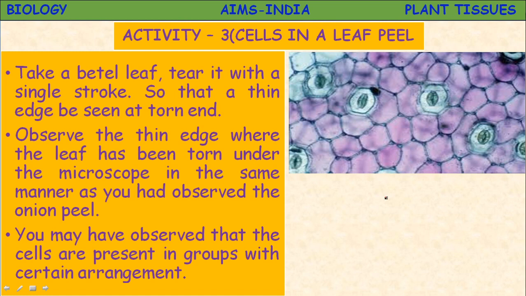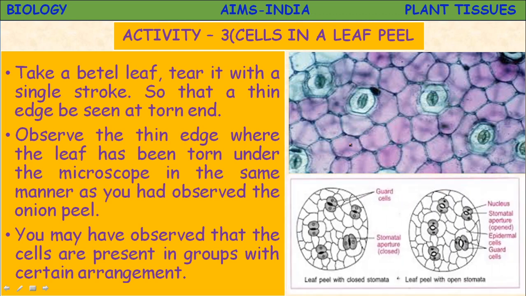So like this group you will see. Whatever it may be, even in the betel leaf you will observe these structures called stomata.